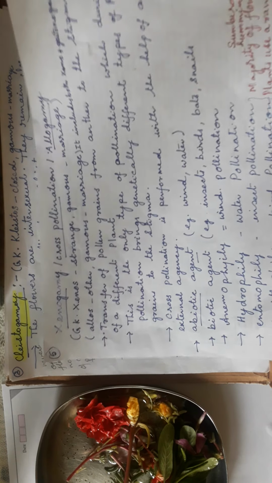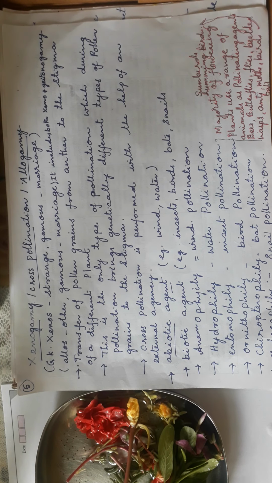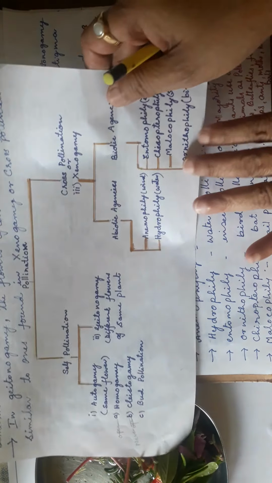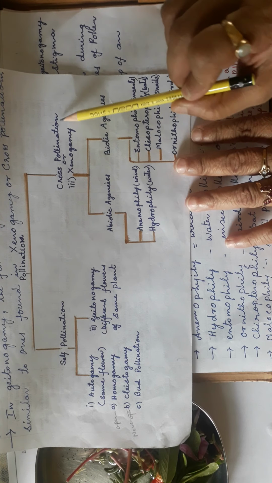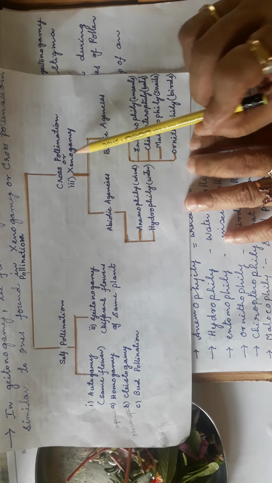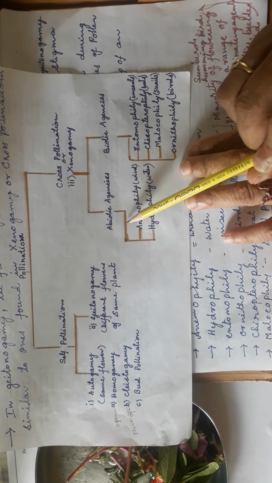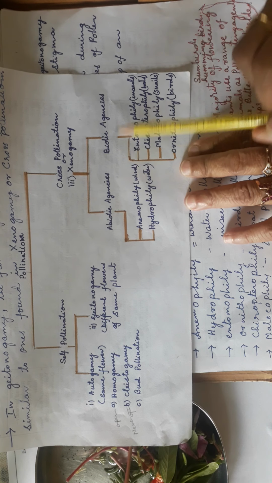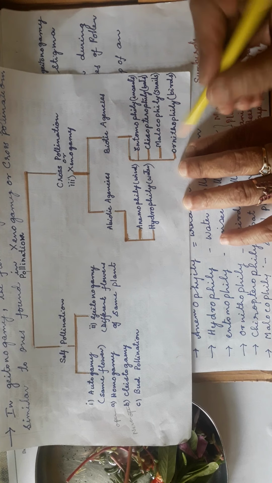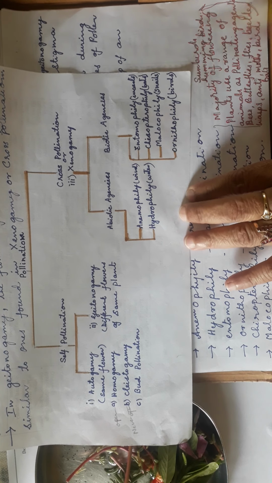Next one is xenogamy, which means cross pollination. What are the classifications of cross pollination, or xenogamy? First of all, it takes place with the help of abiotic agencies or biotic agencies. Abiotic means non-living, biotic means living.